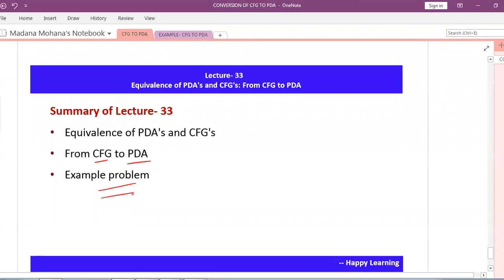So next class we will see the reverse conversion. That means for a given PDA, how to construct its equivalent context-free grammar. So till then, goodbye, happy learning.